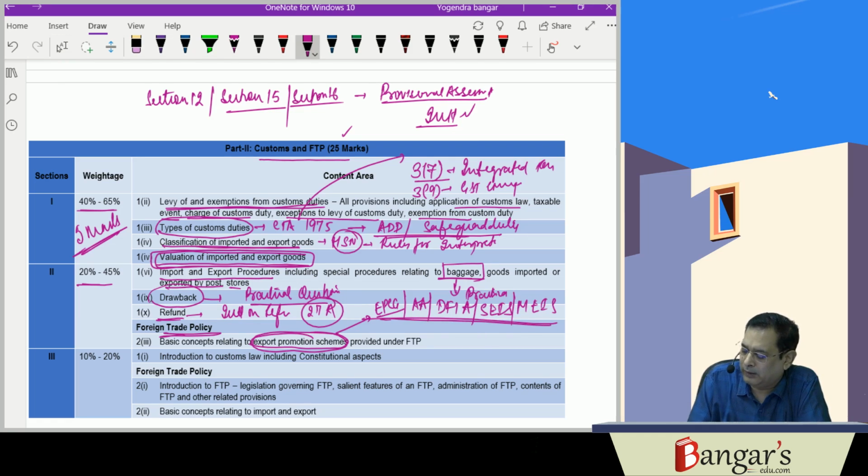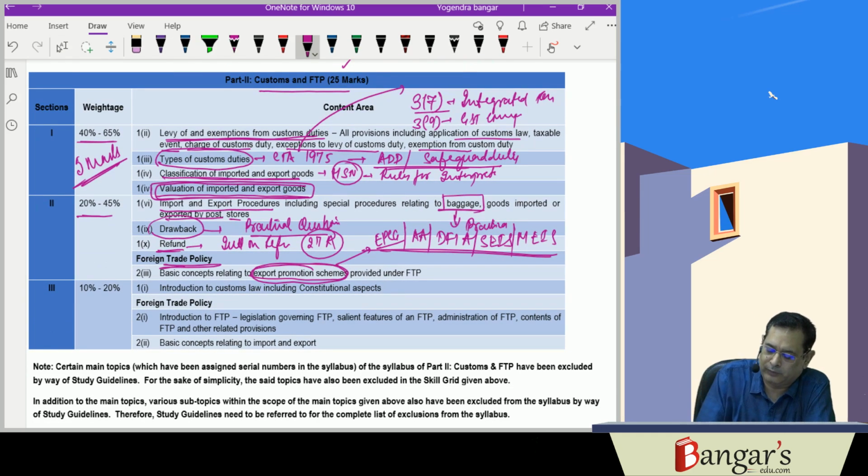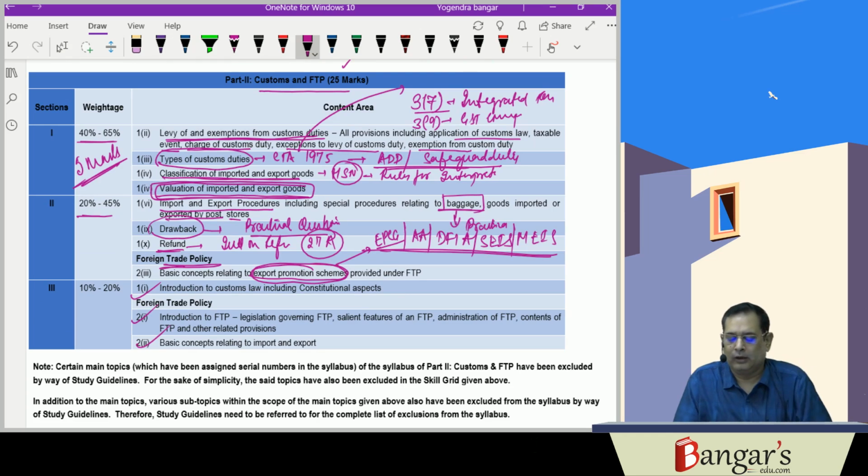And if you remember these schemes and do the practical questions here, then in case of an exam, a 5 marks question comes about the calculation of the entitlements, and you can easily score marks here also. And then about 10 to 20% weightage has been assigned to the introduction of the customs, as well as the introduction aspects of the goods and the foreign trade policy. This is a theoretical portion, and roundabout maximum 5 marks is there.